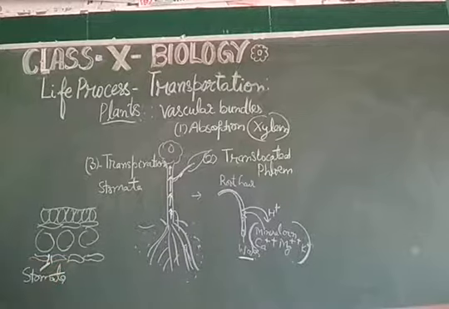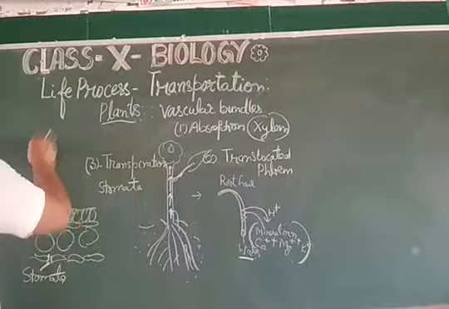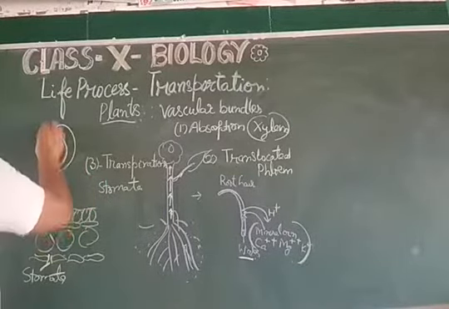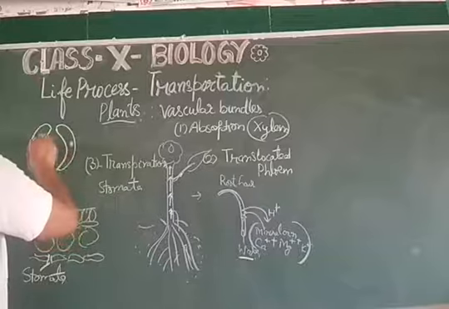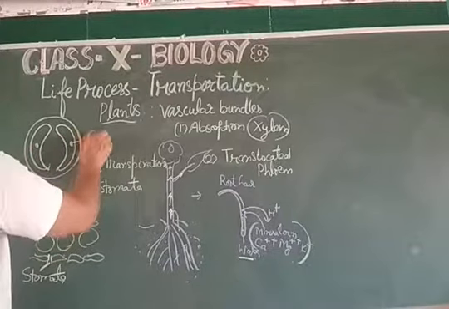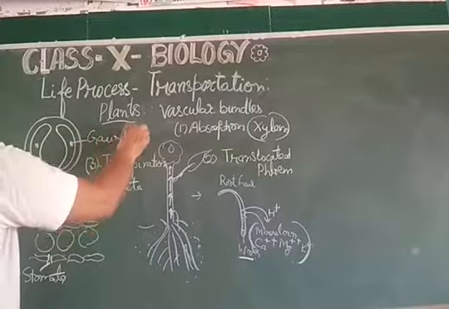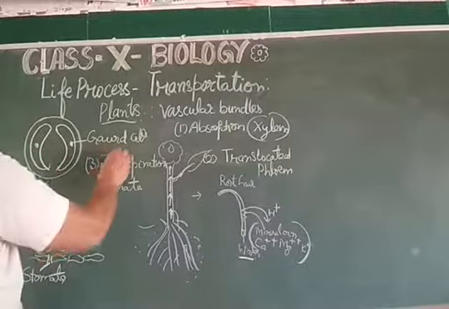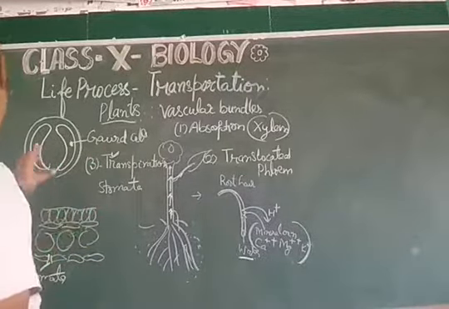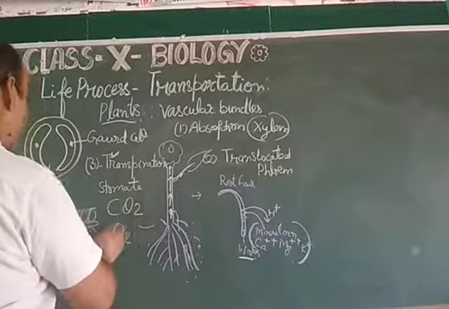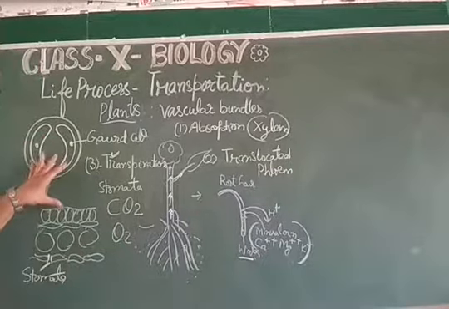As far as the stomata structure is concerned, these are the guard cells, and this is the stomatal pore. These guard cells are responsible for opening and closing of the stomatal pore, so that transpiration, meaning loss of water, takes place, and absorption of carbon dioxide, oxygen, etc. takes place by this stomata itself.